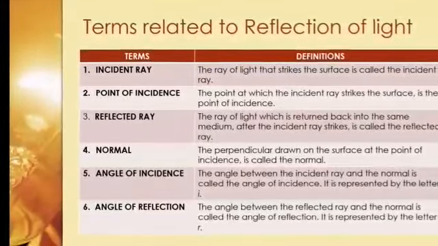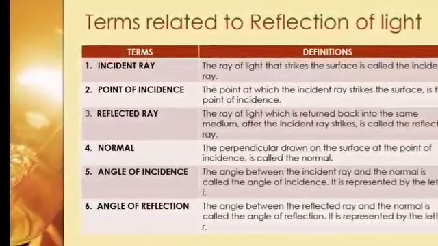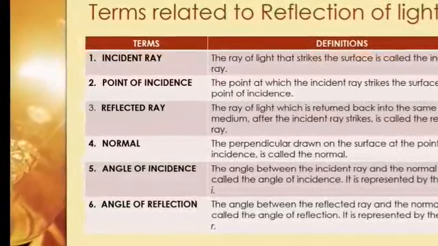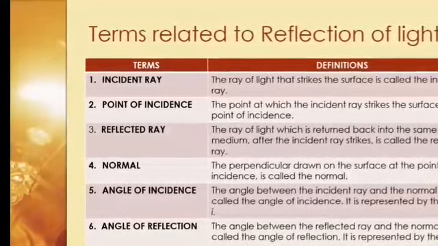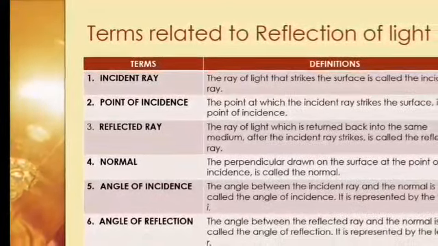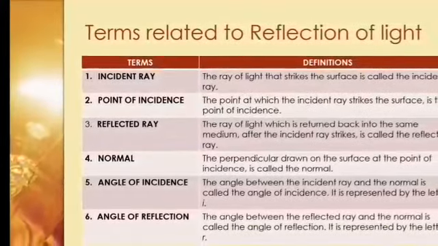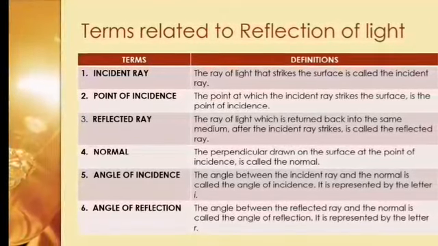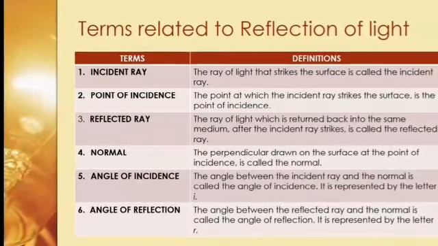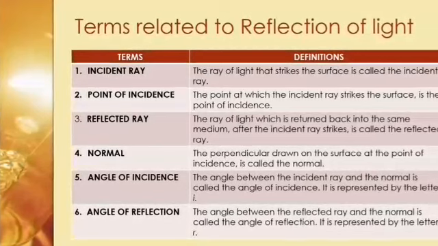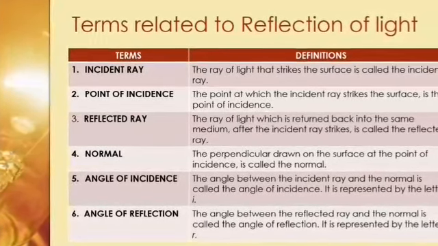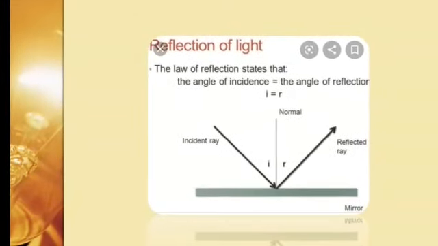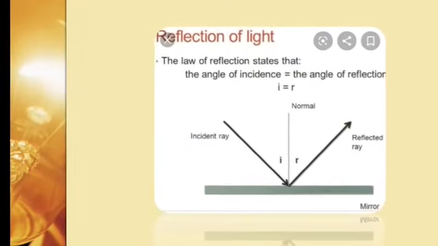Normal. It is the perpendicular drawn on the surface at the point of incidence. This perpendicular is called normal. Angle of incidence. The angle between the incident ray and the normal is called angle of incidence. It is represented by the letter small i. Angle of reflection. The angle between the reflected ray and the normal is called angle of reflection. It is represented by the letter small r. This diagram shows all the terms related to reflection of light you have just studied.